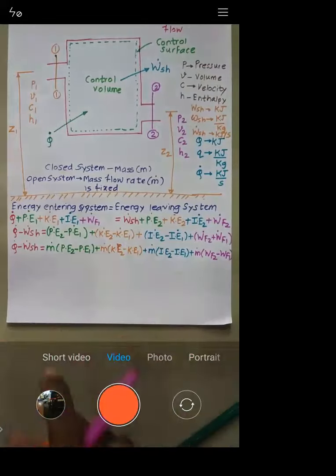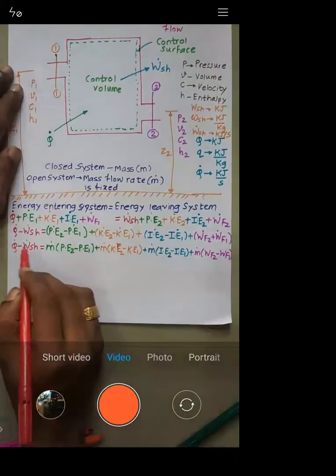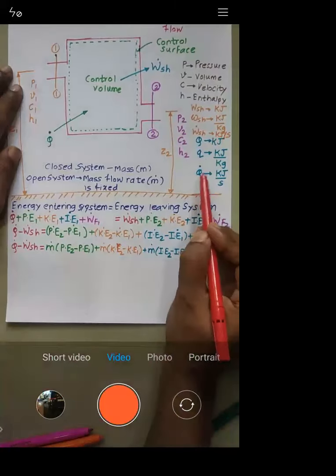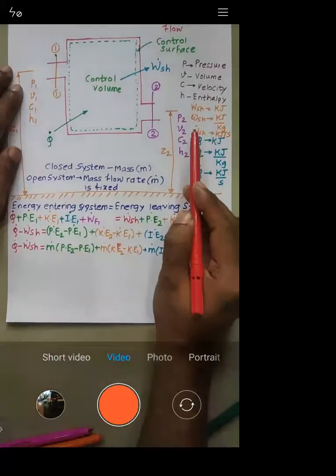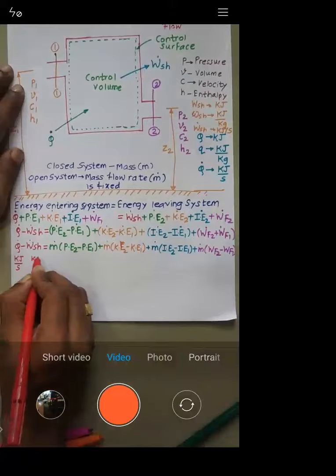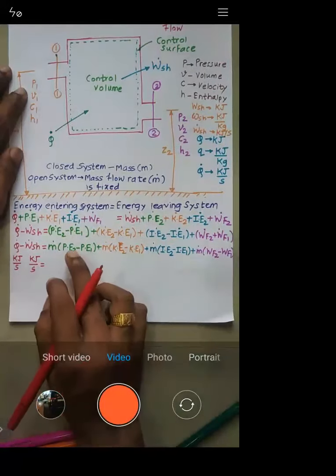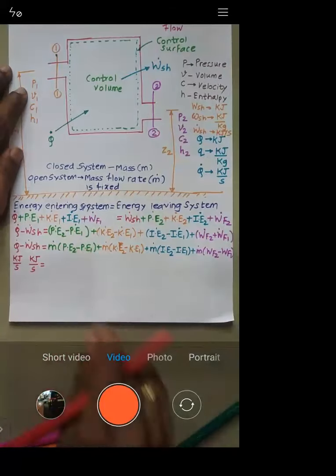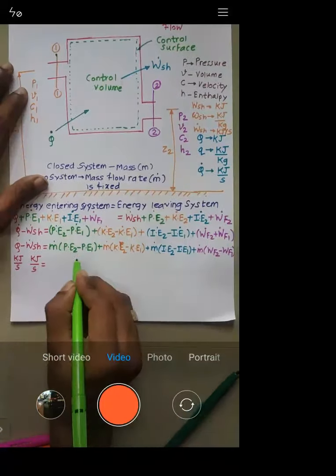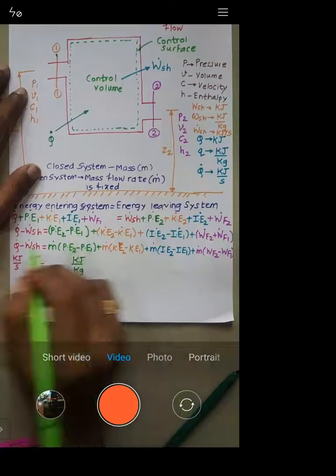Now what is the meaning of that m dot? Try to understand, this is where you need to pay more attention. See this Q dot, W dot. What is the meaning of dot? What is the unit for Q dot? Kilojoule per second. What is the unit for W dot? It is again kilojoule per second. So this is kilojoule per second, and this is again kilojoule per second, is equal to, now what is the unit for potential energy? Obviously it will be in kilojoule per kg.